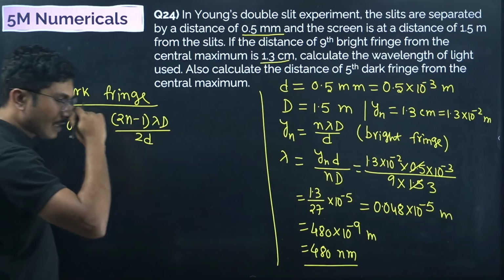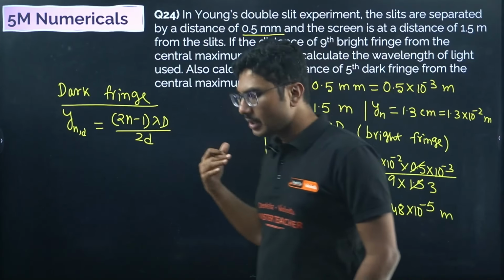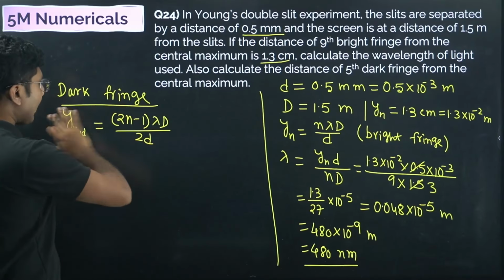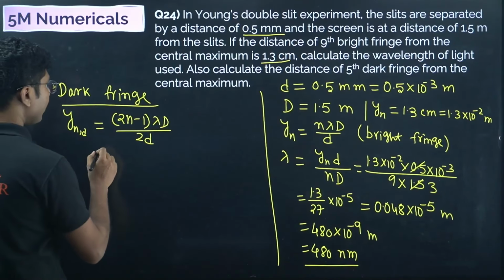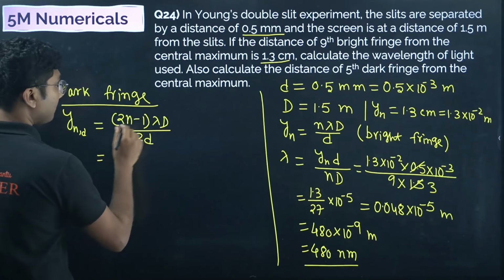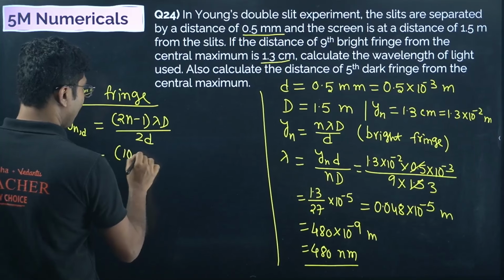Remember this. The bright fringe one is easy, and you have practiced it maybe somewhere in competitive exams, but this one is slightly tricky. So be careful, you have to remember it for dark fringe as well. Now let's put the values. Fifth dark fringe means 2 into 5 is 10 minus 1.